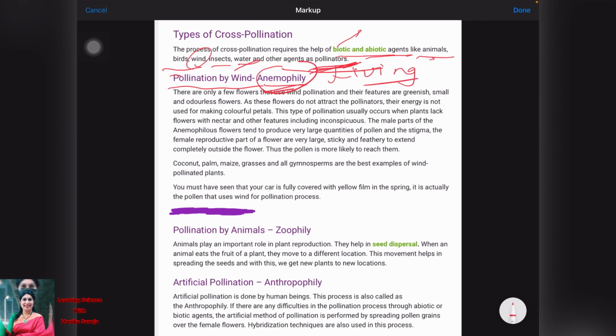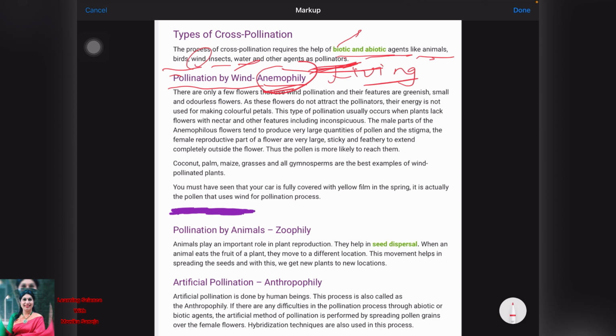Now you must know what the characteristics of the flowers which undergo wind pollination are. The wind pollinated flowers are not very bright and colored, and they don't produce nectar, and pollens are produced in large number to overcome the loss in transition. And pollens are light in weight because they are moving by wind. That's why they are very light in weight.